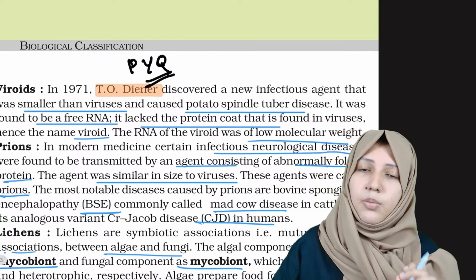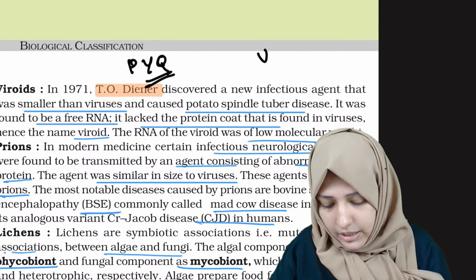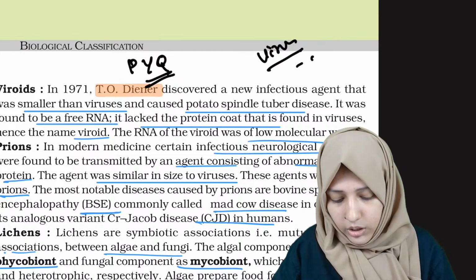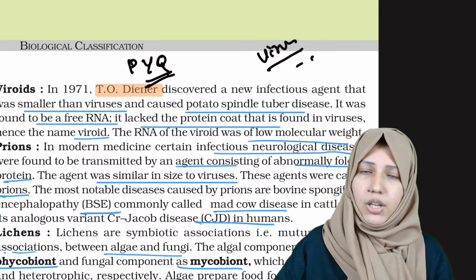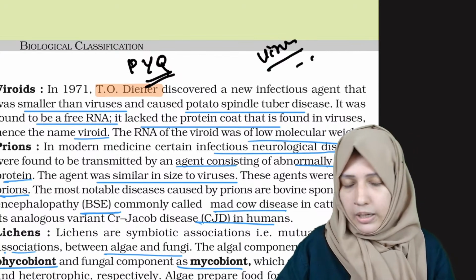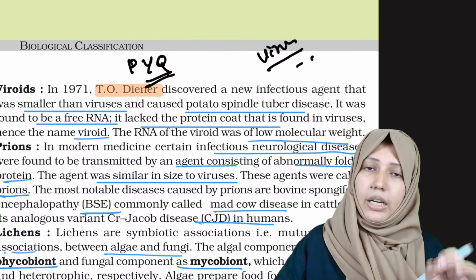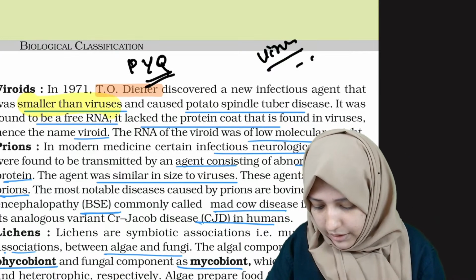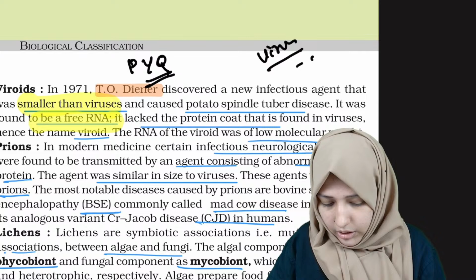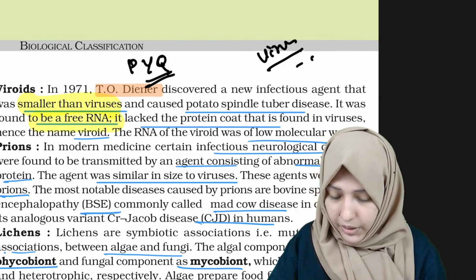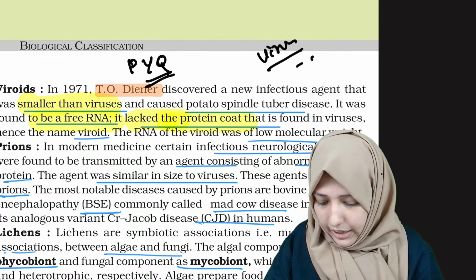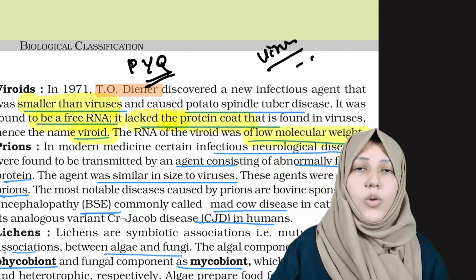And what is the difference between virus and viroids? Virus has both genetic material and protein coat. But the viroid doesn't have a protein coat. That is the difference. Viroids don't have a protein coat, and the genetic material is RNA of low molecular weight. It was found to be a free RNA, which means it lacks the protein coat, and it was named viroid, a low molecular weight RNA.